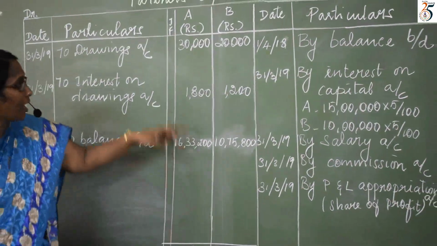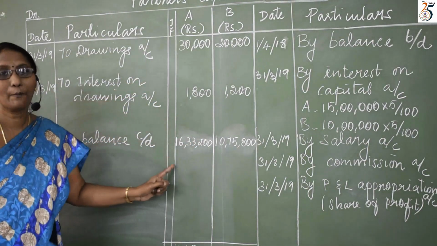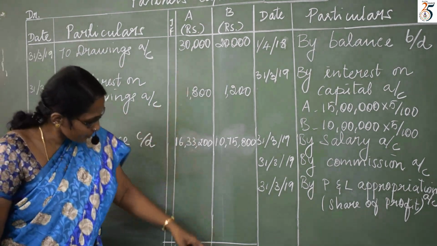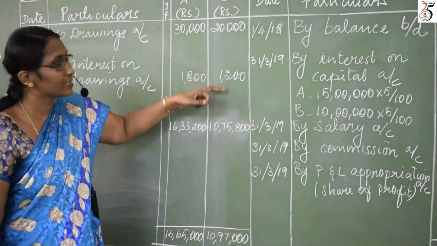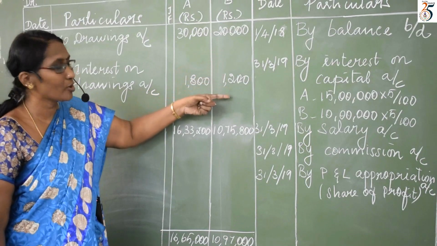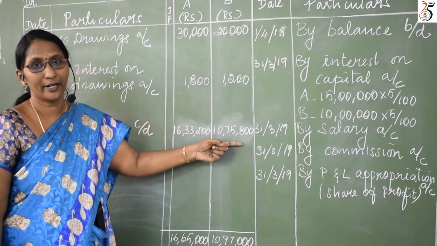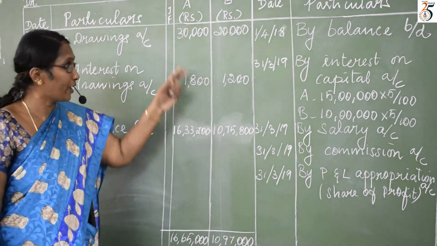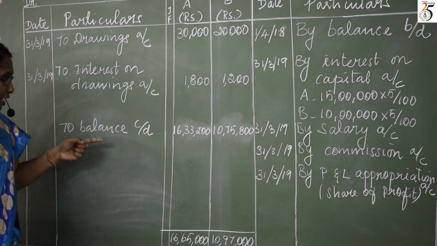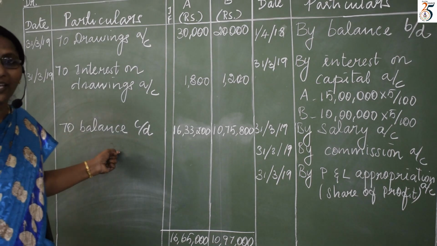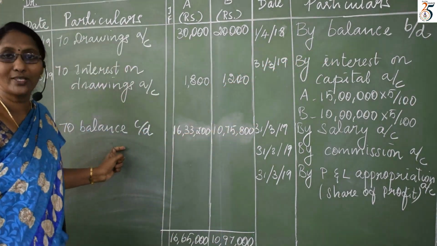From this total, I have deducted these two values. I got this as balance. Now for B, 10,97,000 is the total. From this total, I will deduct these two, 20,000 and 1,200. Now I'll get the balance of 10,75,800. These two balances of A and B should be written here as balance carried down. It means there's a closing balance of A and B. Here we have written opening balance. Here I have written closing balance.